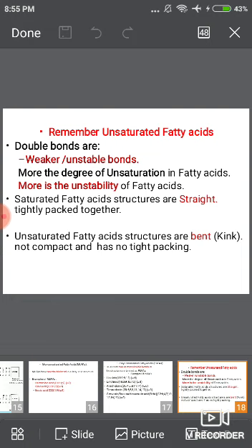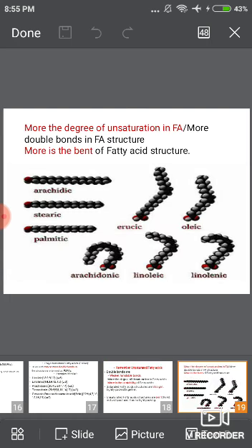Remember that in unsaturated fatty acids, double bonds are weaker, unstable bonds. The more the degree of unsaturation in a fatty acid, the more is the instability of the fatty acid. Saturated fatty acid structures are straight and tightly packed together. Unsaturated fatty acid structures are bent, not compact, and have no tight packing. The more the degree of unsaturation in a fatty acid, the more double bonds are present in the fatty acid structure, meaning the structure is more bent.